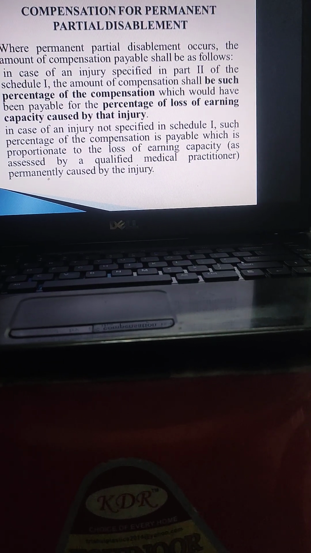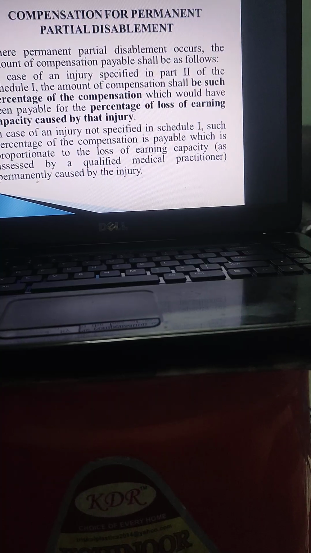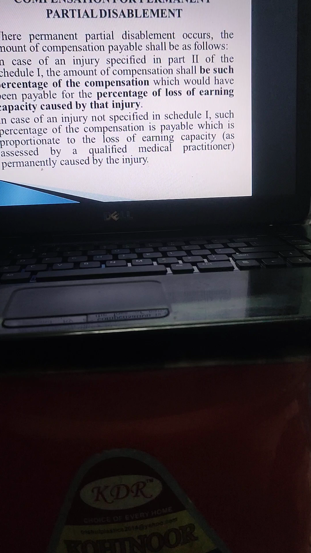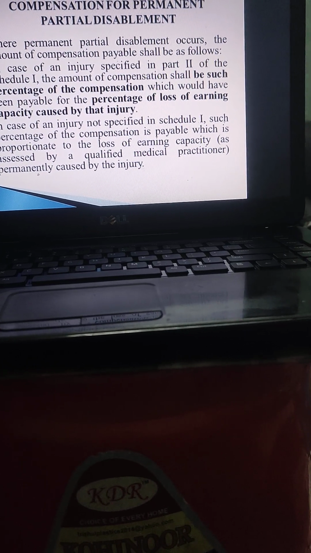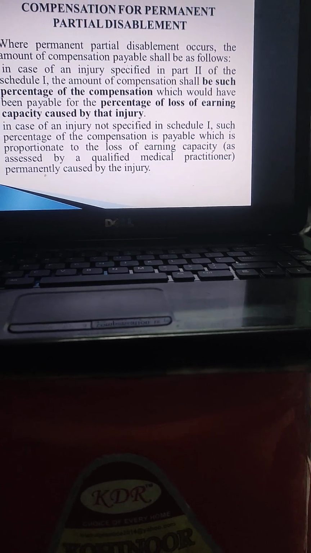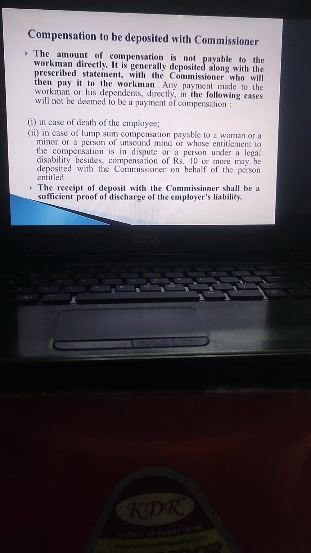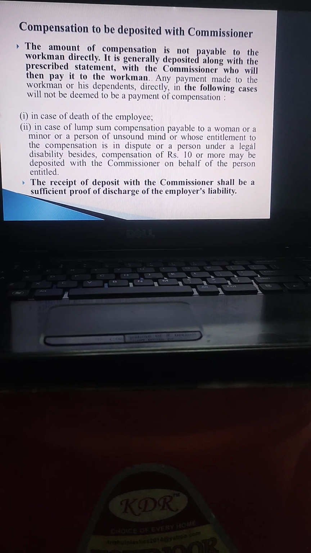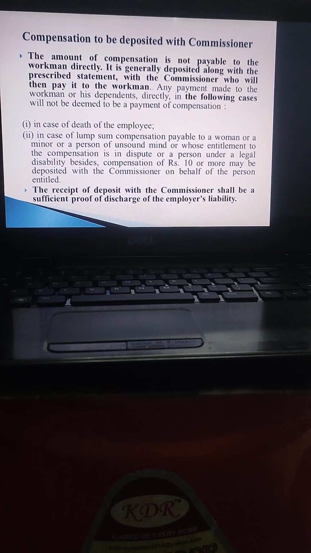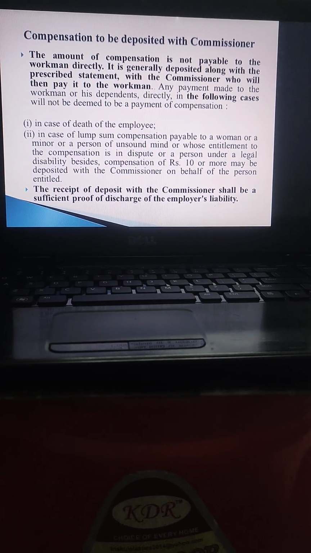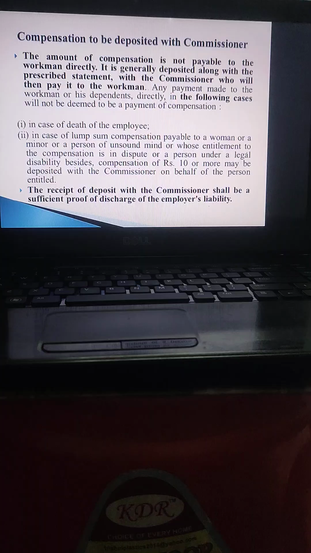So compensation for permanent partial disablement means the percentage of the compensation which would have been payable for the percentage of loss of earning capacity caused by injury as per the medical report. It could be 90%, it could be 9% only, depending upon the percentage certified by the medical doctor. Compensation is deposited with the Commissioner of Employees Compensation Court. He shall issue sufficient proof of discharge of the employer's liability.